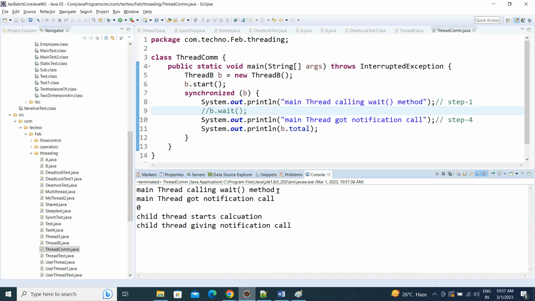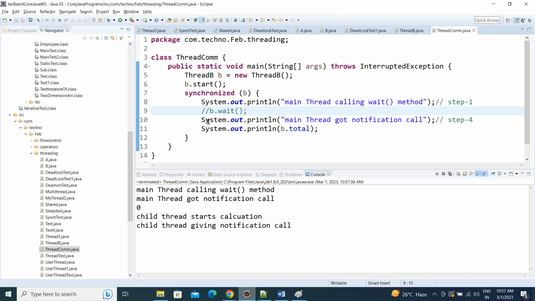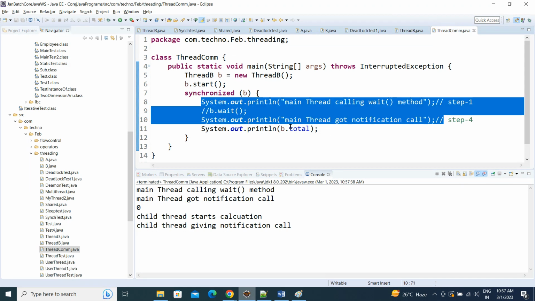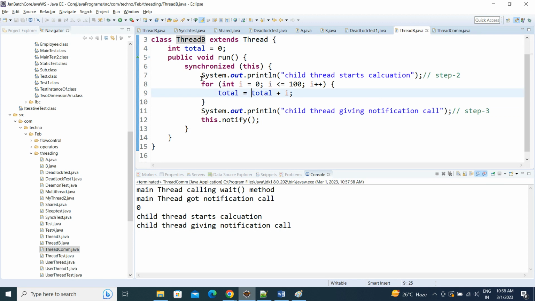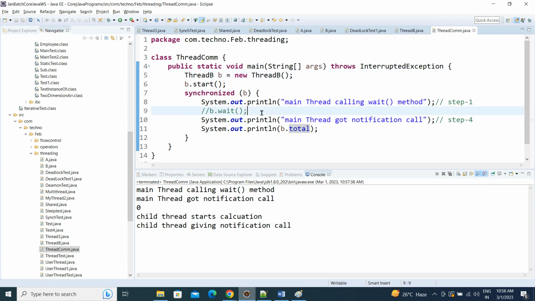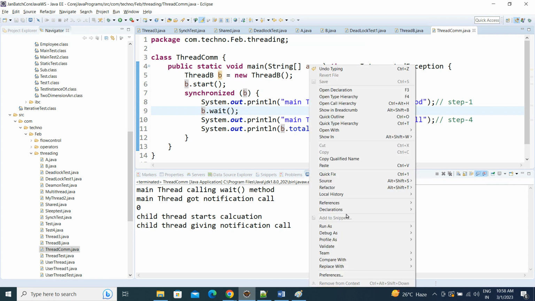The main method thread is calling the wait method, and here we stopped it. But printing the total without finishing the task of thread B is not correct. To finish the task of thread B, we need to wait. The main thread has to be in the waiting state, and someone has to notify it to start its execution again.